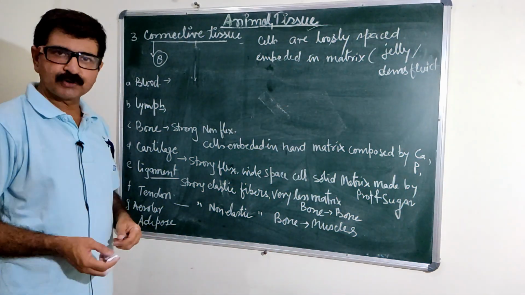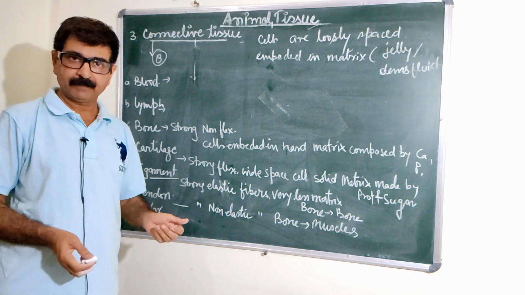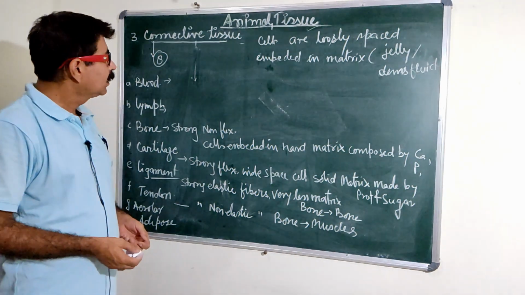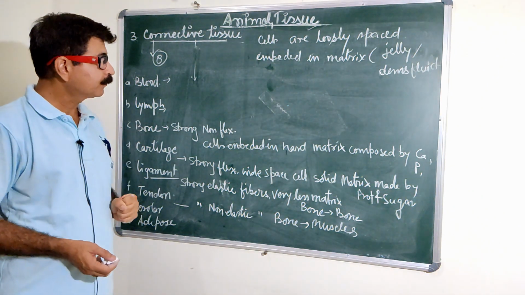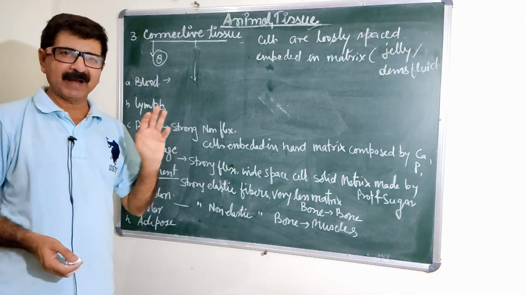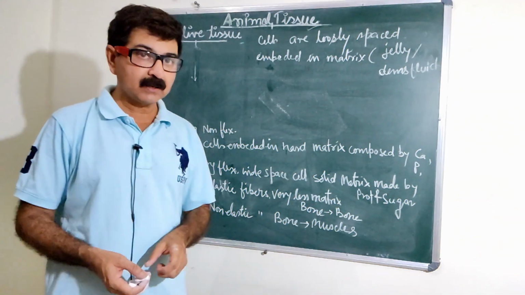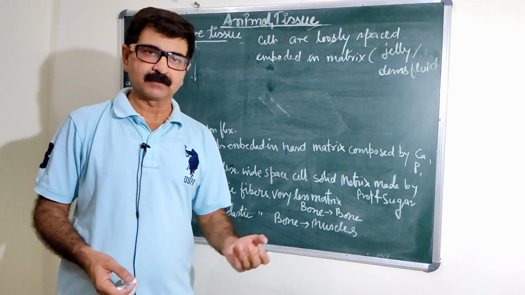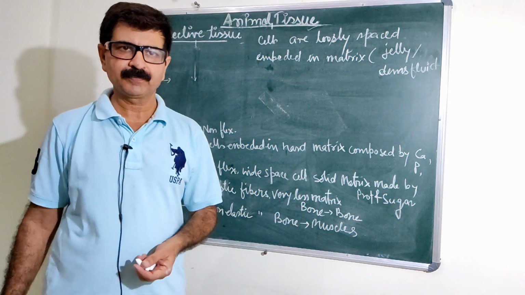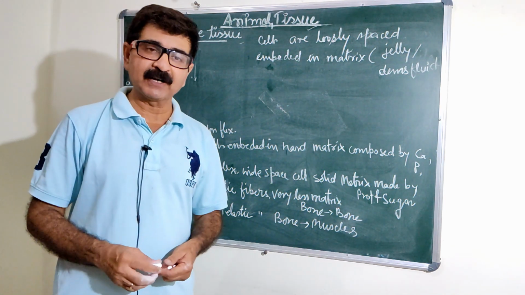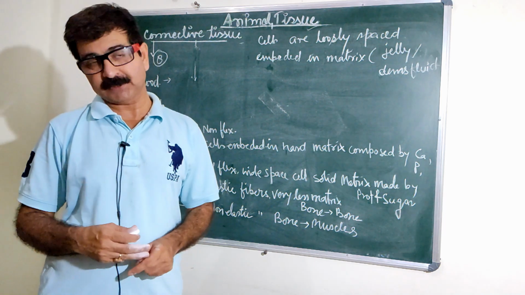Another kind of tissue is connective tissue, as the name says, connective. It connects the body parts. The cells are loosely spaced and embedded in the matrix. Matrix is a kind of material that is jelly-like and sometimes denser, more dense, so they form the hard structures also. On the basis of structure and function, connective tissues are divided into 8 categories.